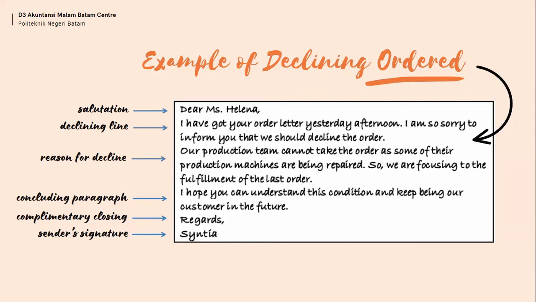Thirdly, the reason for the decline. In this paragraph, we should tell our customers why we decline their order, so they can understand our reason. Fourthly, the conclusion paragraph. In this section, we can ask the customer whose order we canceled to understand our reason and hope the customer is still willing to be our customer. Last is the complimentary closing and sender signature, which identifies who the sender of this decline order is.